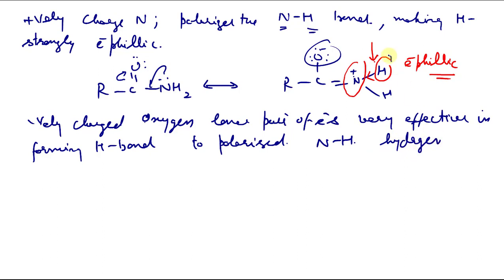So these polarized hydrogens of one molecule make a hydrogen bond with the lone pair electrons on the negatively charged oxygen of a second molecule.